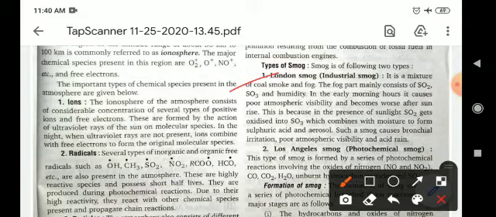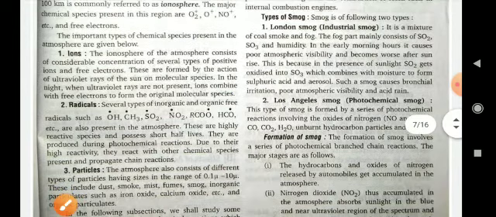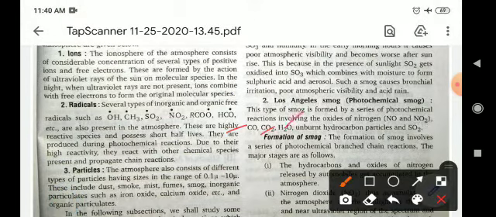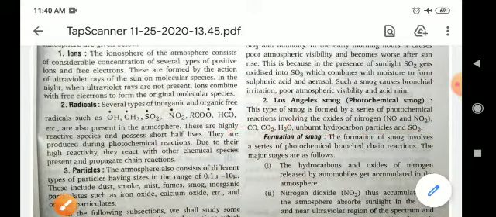Los Angeles smoke, or photochemical smoke, for example CO, CO2, H2O, unburned hydrocarbon particles, and SO2. These are released by photochemical decomposition, so they are known as photochemical smoke.